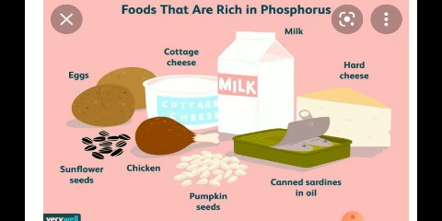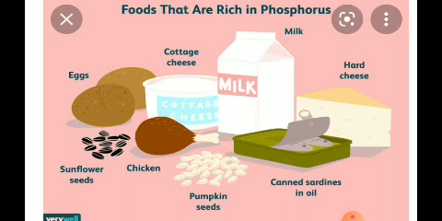Cereals, as you all know, are rice, wheat, jowar, ragi, bajra. So these are all the cereals that we are taking daily in our diet. The pulses are the green gram and the dal. So these are the important sources which are rich in phosphorus. So they help in the growth of the bones and teeth.